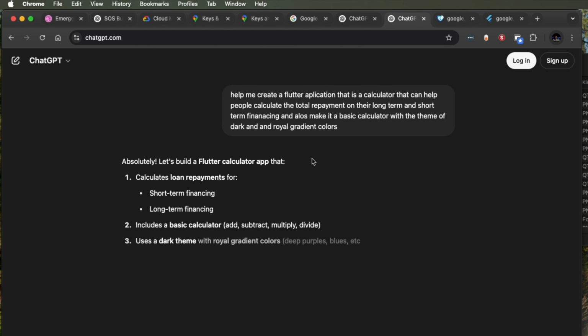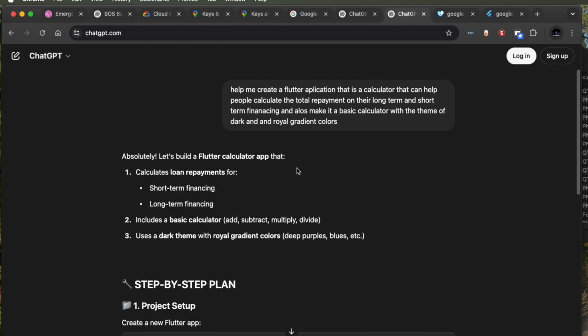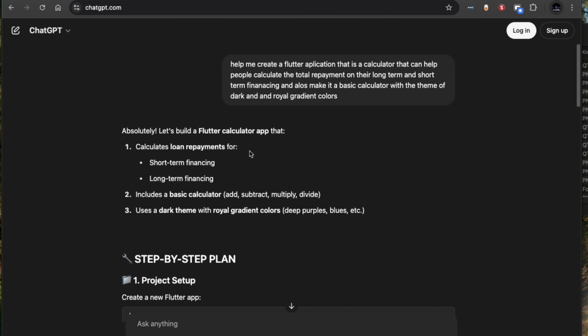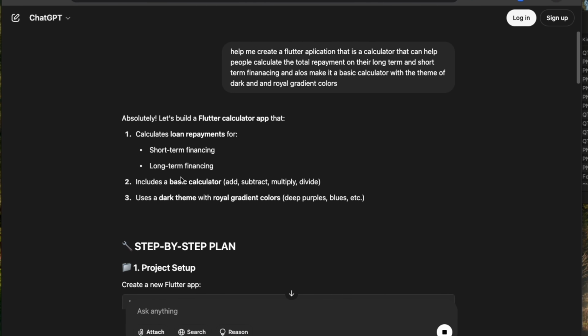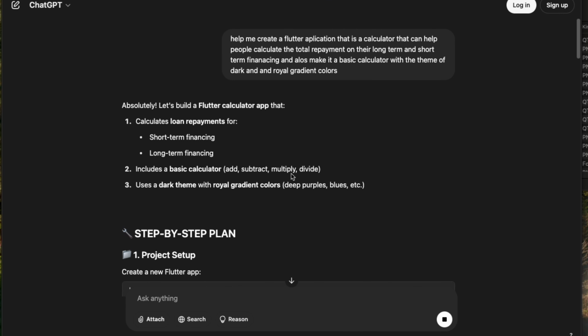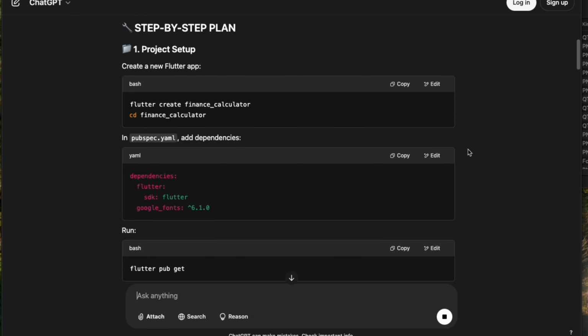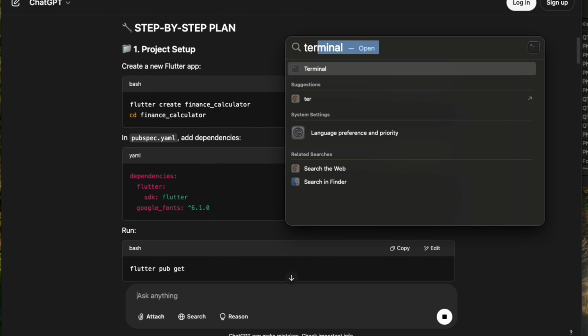So I know there were some spelling errors and mistakes in that, but let's see what we have. Absolutely, let's build a Flutter calculator application, short-term, long-term, including basic calculator: add, subtract, multiply, divide. Use a theme of royal colors, and there we go. So let's do this. Let's go to the terminal.